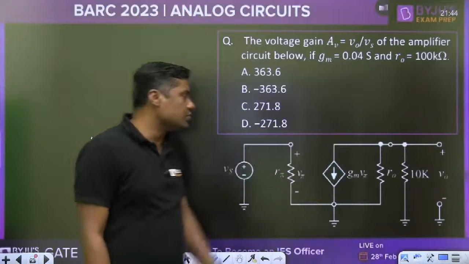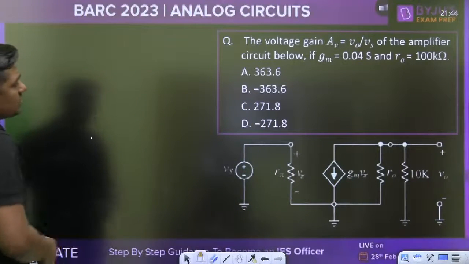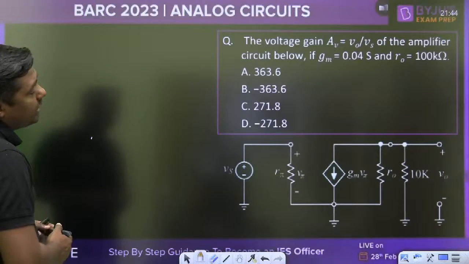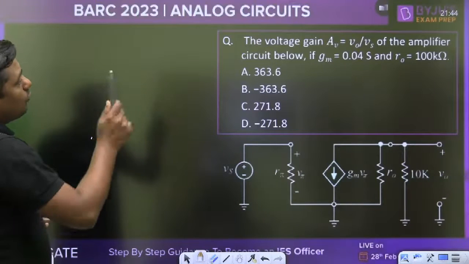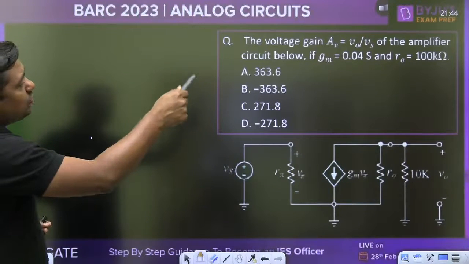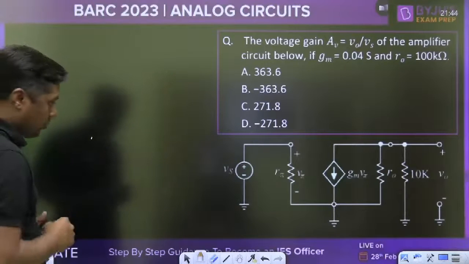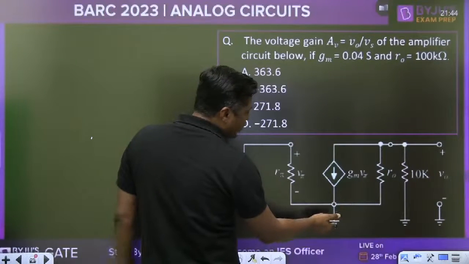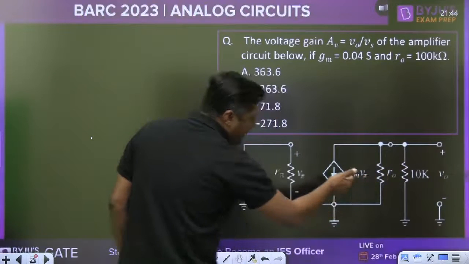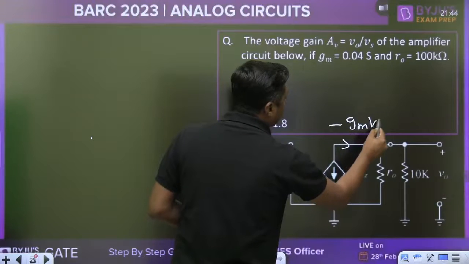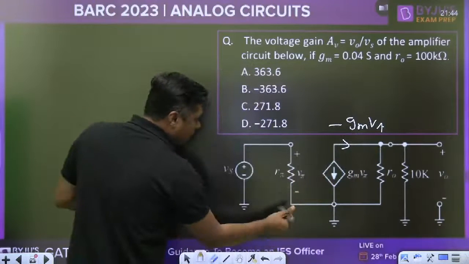What is the answer for this question? Very simple. That is the small signal model for the MOSFET or JFET, we can say. Voltage gain AV of the amplifier circuit below, if GM is 0.04 Siemens and R0 is 100 kilo ohm. RS is not given, source is connected to ground, this R0 and RL in parallel, and this current will become minus GM V pi, and this is the V pi, connected to ground.